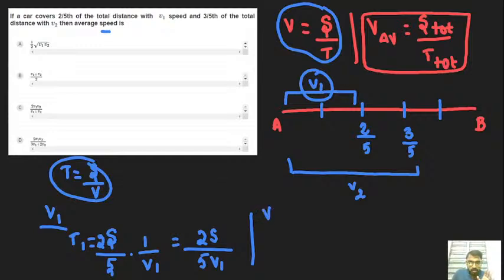Now we need to find the time taken for the second part of the velocity, t2. Got it? t2.